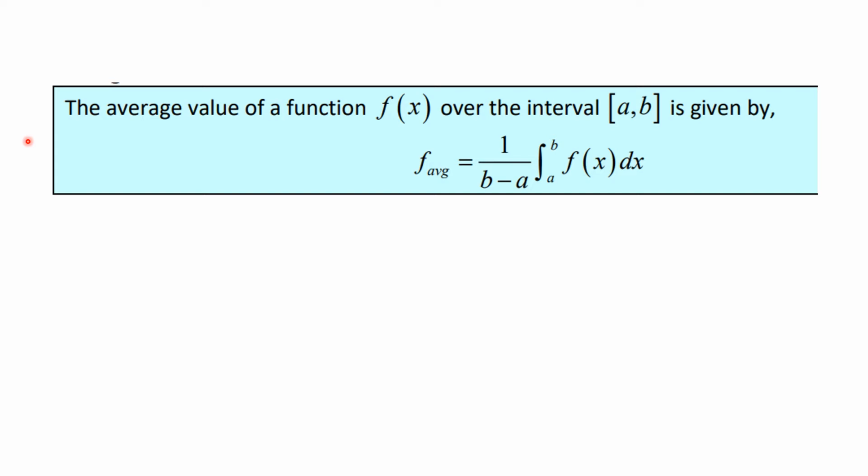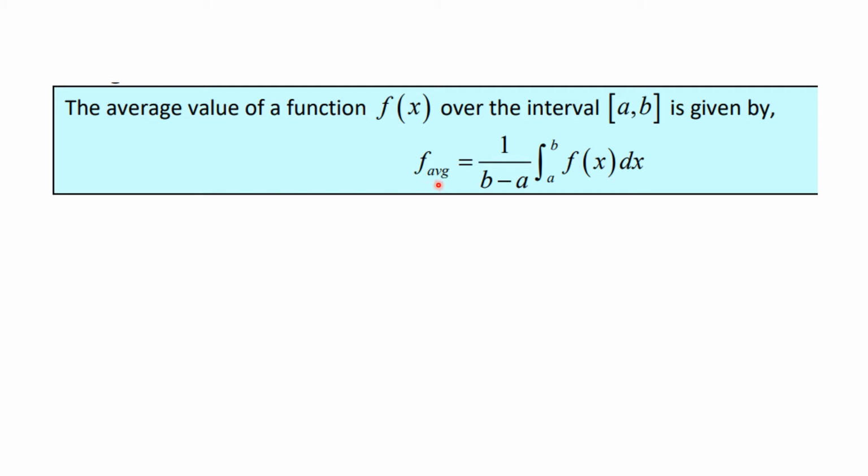The average value of a continuous function over a finite interval [a, b] is given by, and this is a number, the average value of this function. And by the way, you know a continuous function on a closed interval is bounded, achieves its max and min, so you know it is bounded. But anyway, this is a number.